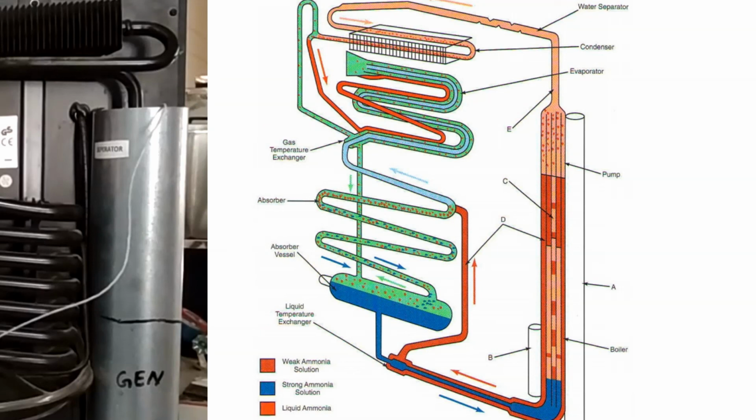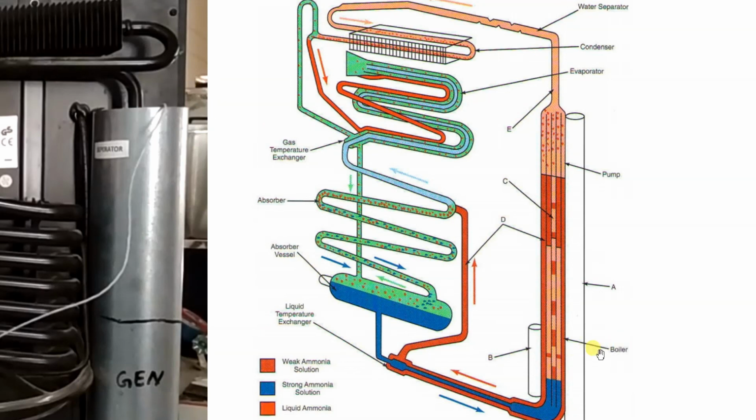So three things you should remember here. This system has three fluids. Refrigerant is ammonia, absorbent is water, and we don't have an expansion device. Instead of that, we use hydrogen. Next, the complete system works on gravity. We don't have a pump over here. And the heat is supplied where?